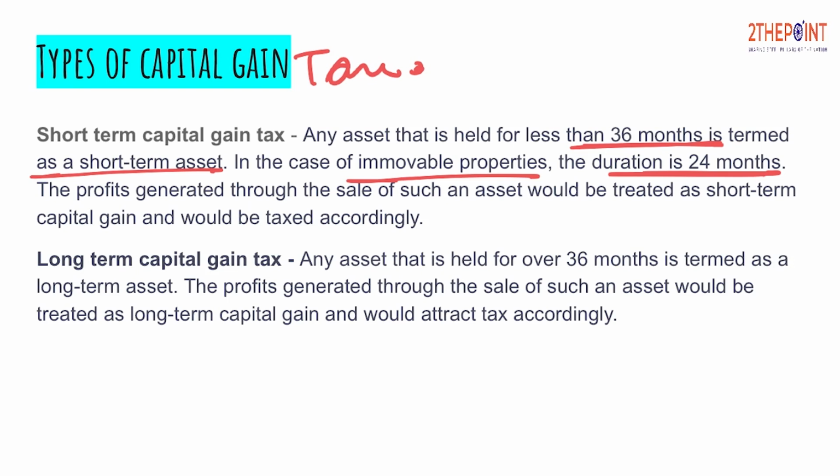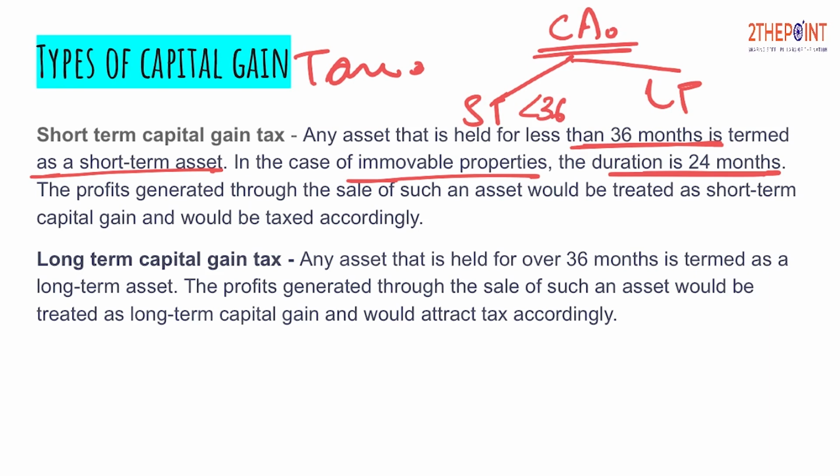So first I'll make it easier for you. There is capital asset. Now a capital asset could be short term and long term. Fine. So a capital asset which is held for less than 36 months is a short term capital asset, and buying and selling of that will attract short term capital gain tax. And if it is a long term capital asset, when you sell this kind of capital asset which is held for a long time, you will attract long term capital gain tax.